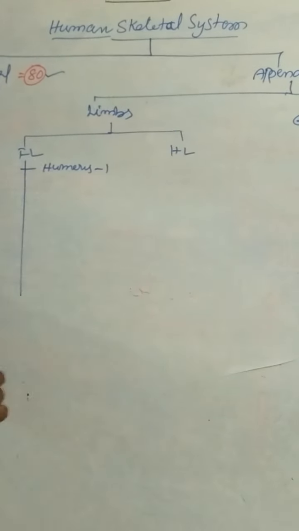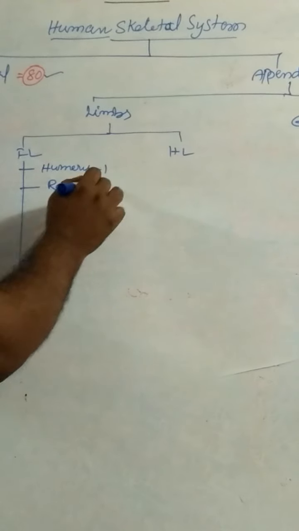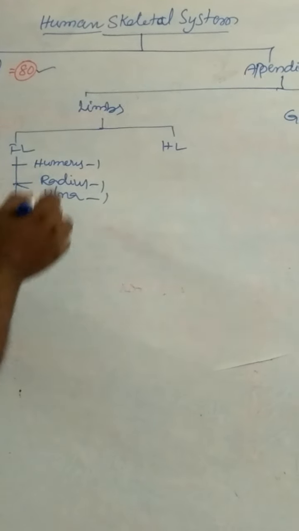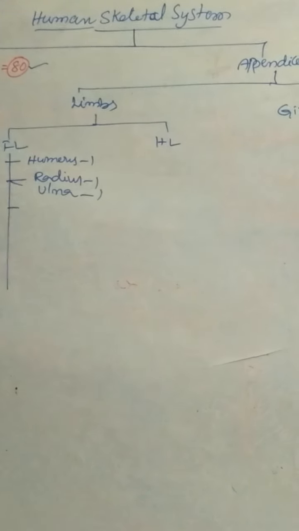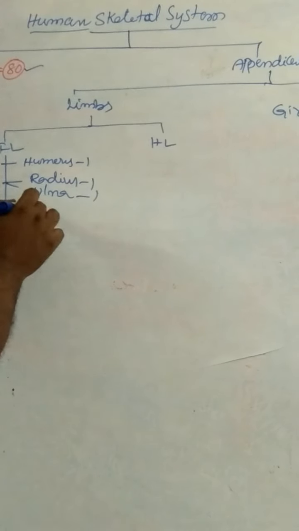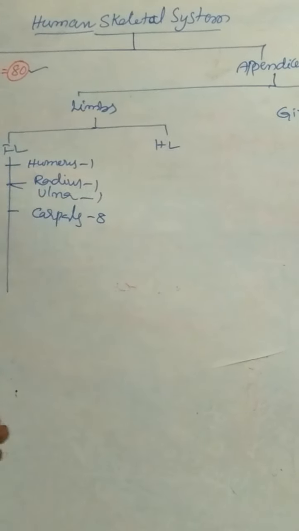First one, humerus. Next, radius and ulna: one radius, one ulna. Next, carpals. There are 8 carpals.